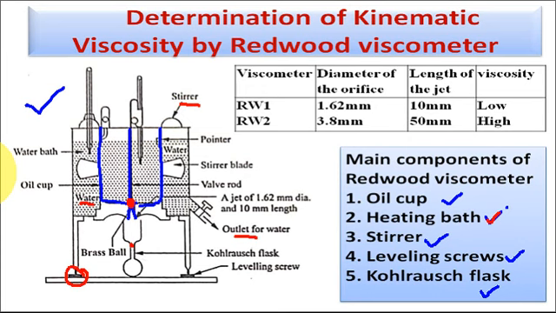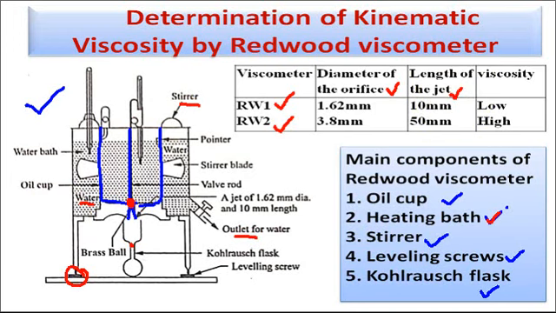Now the Redwood viscometer is of 2 types, that is Redwood viscometer number 1 and Redwood viscometer number 2. What is the main difference between these two? Basically both of these are similar in principle, shape and working, but the difference is in the diameter of the orifice and the length of the jet.